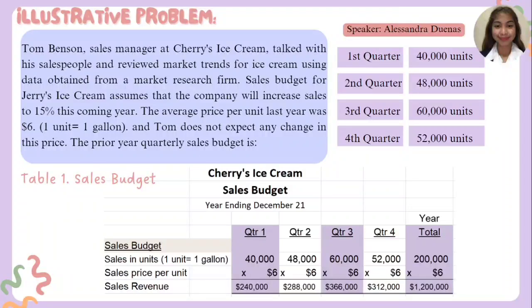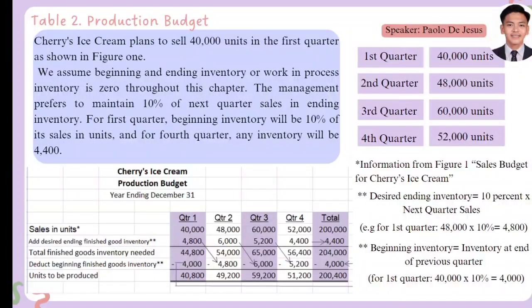Let's proceed to table 2, the production budget, that will be discussed by Paulo De Jesus and Jake Venus. So the topic that I'm going to discuss is all about the production budget. Jerry's Ice Cream plans to sell 40,000 units in the first quarter as shown in figure 1. We assume beginning and ending work in process inventory is zero throughout this chapter. The management prefers to maintain 10% of the next quarter's sales in ending inventory. For the first quarter, beginning inventory will be 10% of its sales in units. And for the fourth quarter, ending inventory will be 4,400.